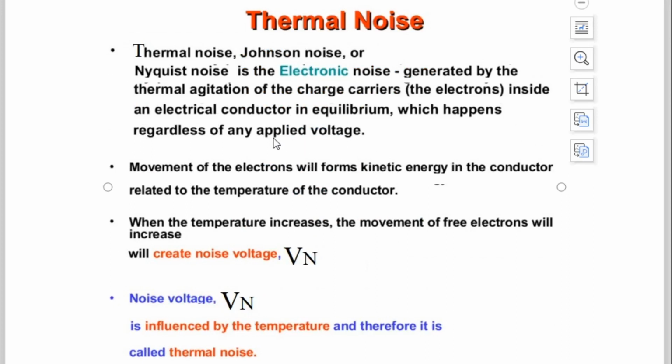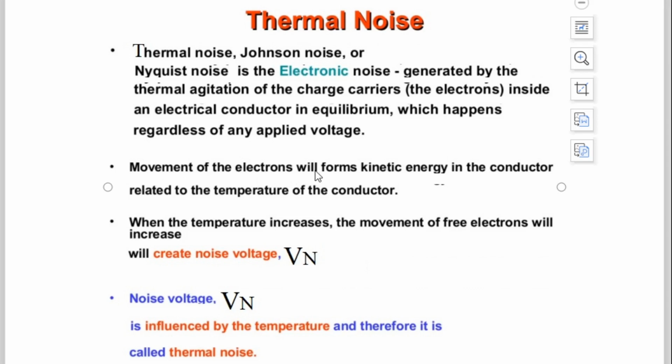So when any component is not applied with any external voltage and is exposed to heat, at that time thermal noise gets created inside it, and that thermal noise is nothing but the noise due to the excitation of the electrons thermally. In short, noise due to the excitation of the electrons thermally. Electrons also get excited due to an electric field applied to the component, but that is not there here, regardless of any applied voltage.